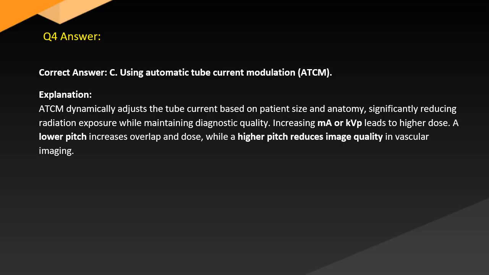Answer. Correct answer C. Using automatic tube current modulation, ATCM. Explanation. ATCM dynamically adjusts the tube current based on patient size and anatomy, significantly reducing radiation exposure while maintaining diagnostic quality. Increasing kVp leads to higher dose, a lower pitch increases overlap and dose, while a higher pitch reduces image quality in vascular imaging.